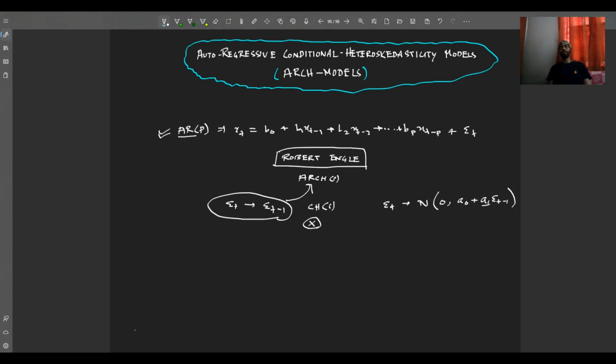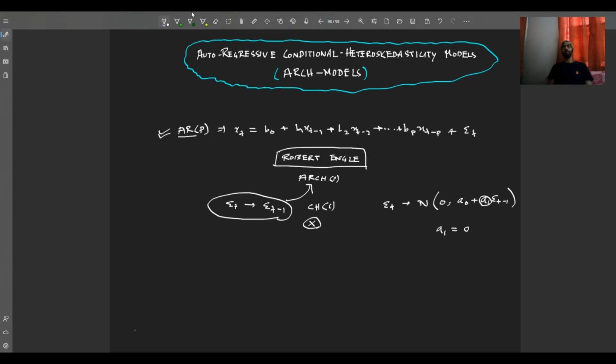Then we check for this a1 value, right? If a1 is equal to 0 or is not significantly different from 0, then we can say epsilon_t is not dependent on epsilon_(t-1), or that there is no conditional heteroskedasticity or ARCH(1) problem, friends.